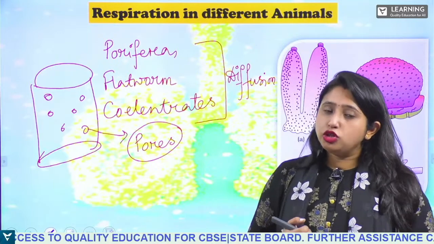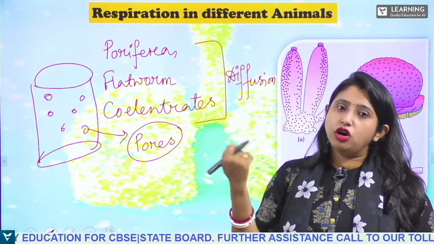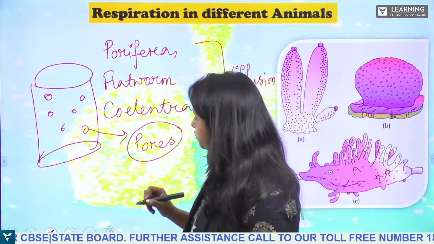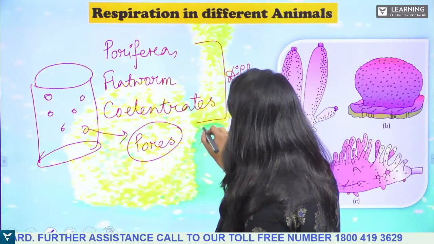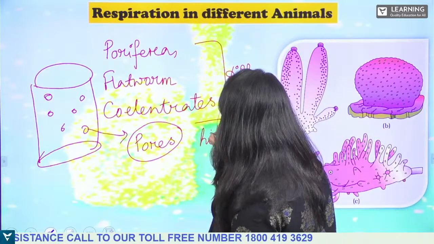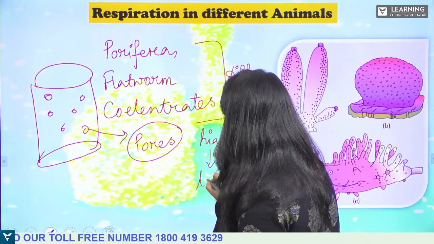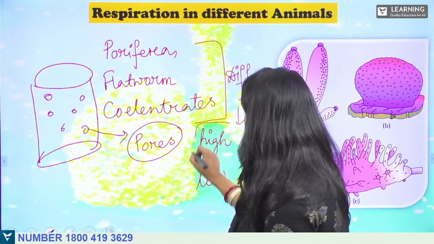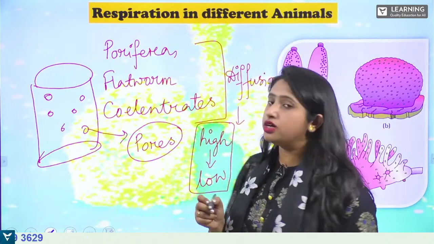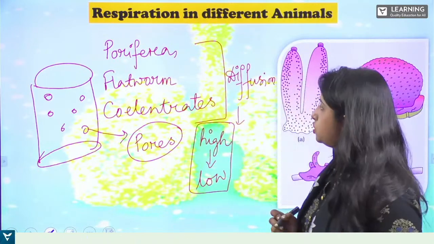Now, what is this diffusion? You know that diffusion is the movement of molecules from higher concentration to lower concentration, high to low. So diffusion is the movement of molecules from higher concentration to lower concentration.